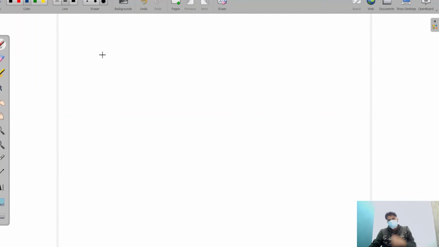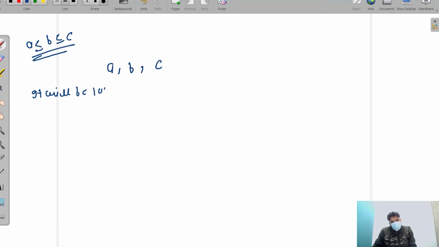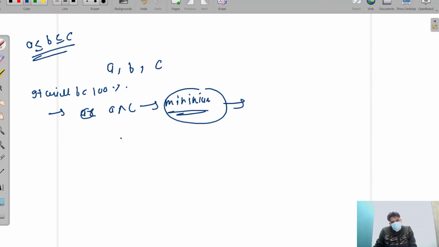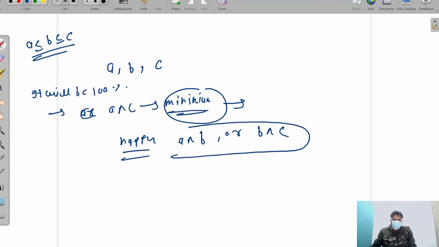So first, I'm telling why we are sorting. If A, B, C is sorted, like A less than or equal to B less than or equal to C, then it will be 100% that A XOR C can't be minimum. Only two conditions can happen: A XOR B is minimum, or B XOR C is minimum. But A XOR C can't be possible.